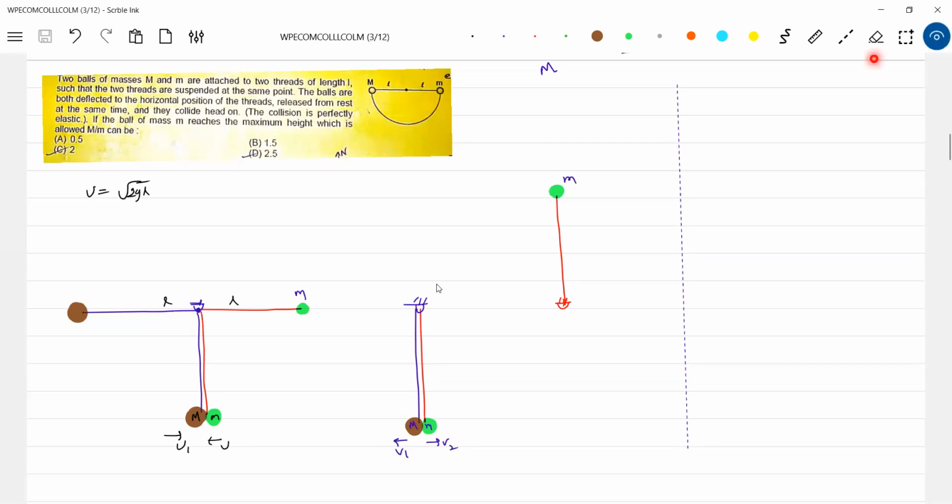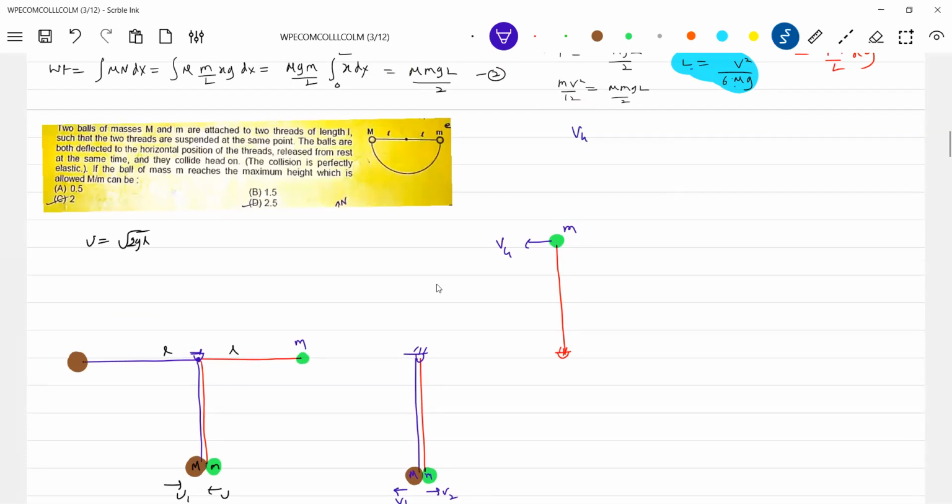Can it complete the vertical circular path? I think it should be no. It cannot come to rest here, so it should have some velocity. So what is that velocity? We know this velocity should be V4, I'll write it. So what is V4? V4 should be equal to...